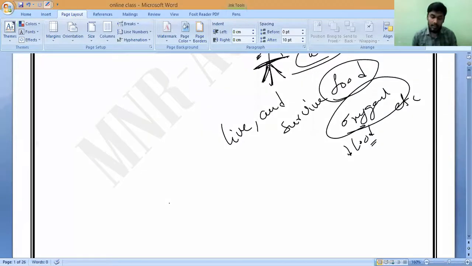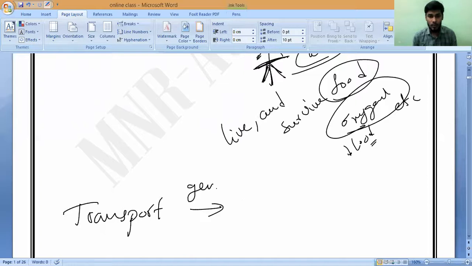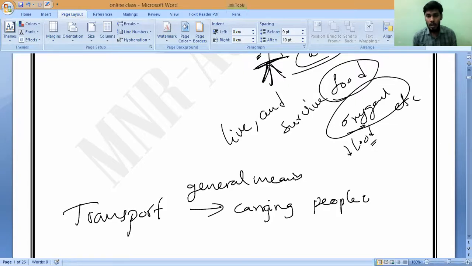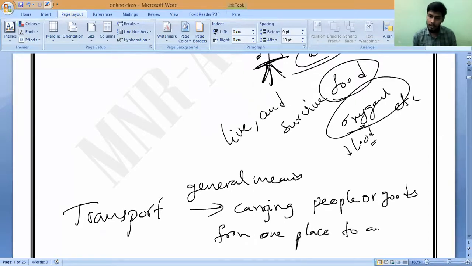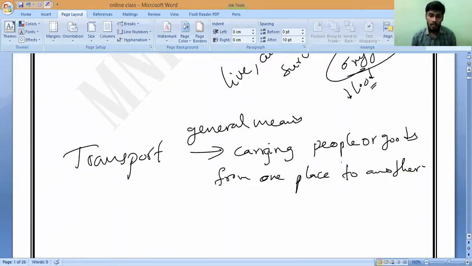That is known as transport. Not transportation, transport. The everyday, general meaning of transport is carrying goods or people from one place to another. Correct?